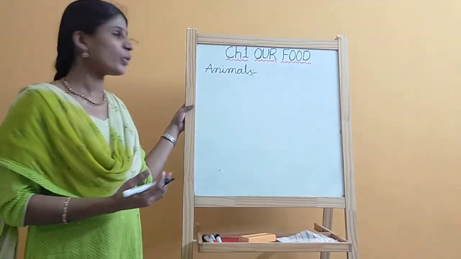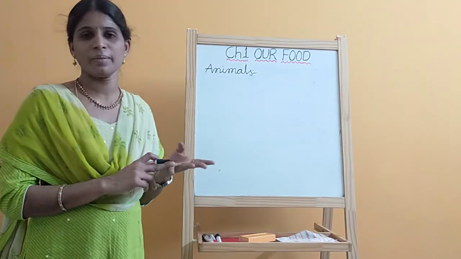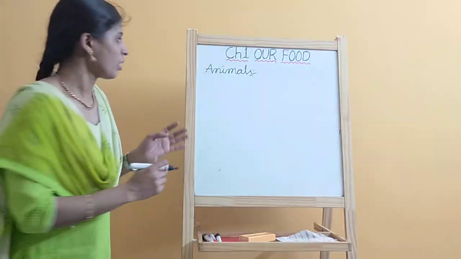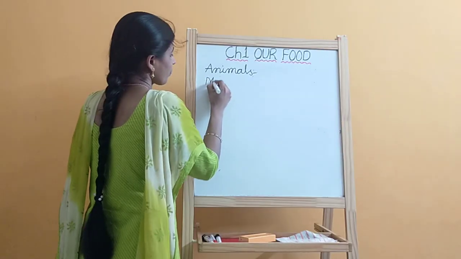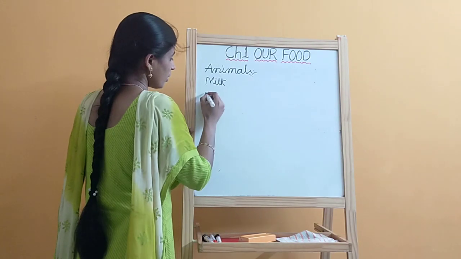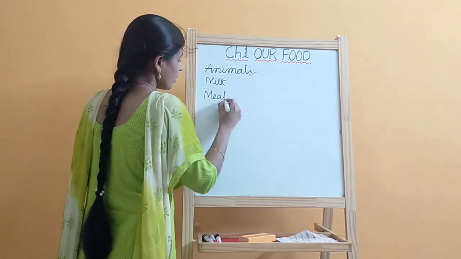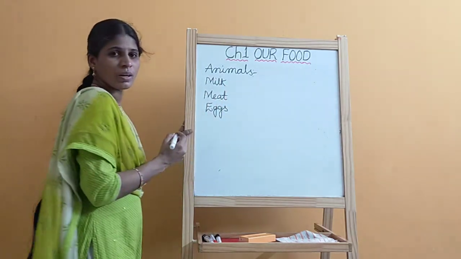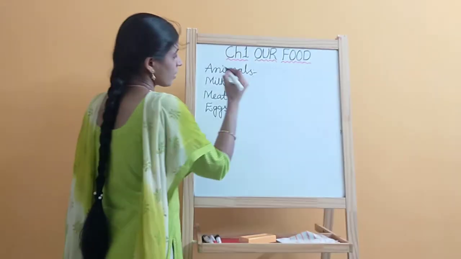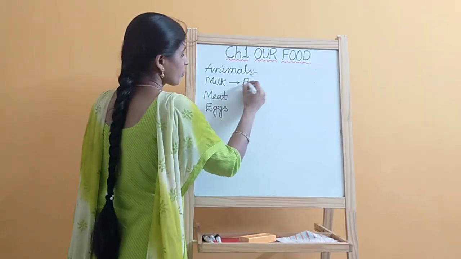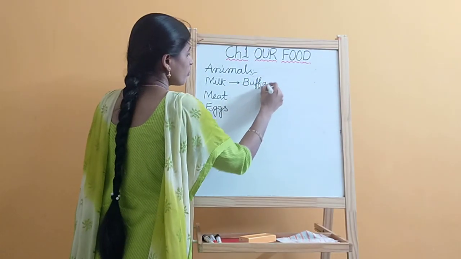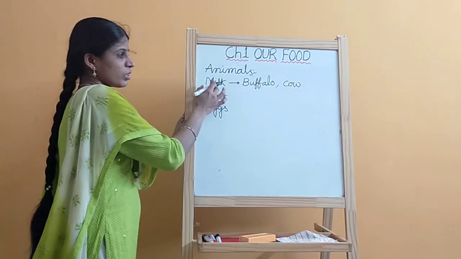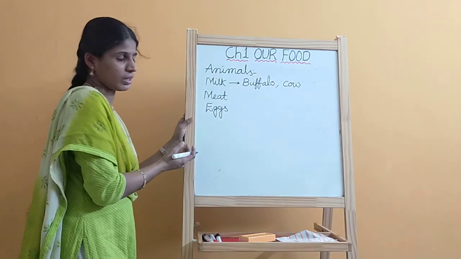Here we are getting meat, eggs, and milk from animals. You know very well the milk giving animals: buffalo, cow. These two animals we are getting milk from. Goat also we are getting milk.